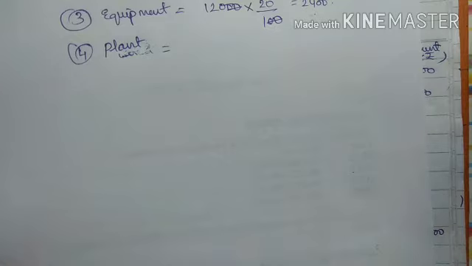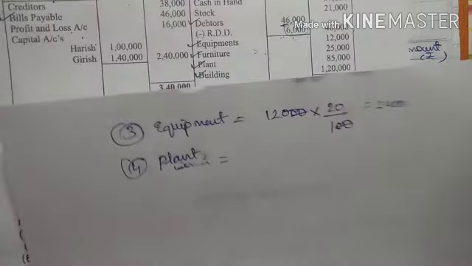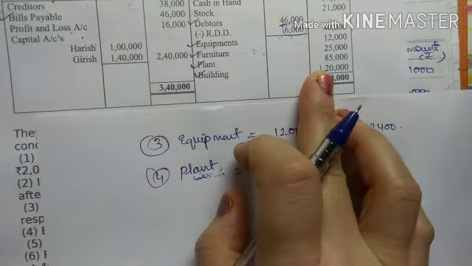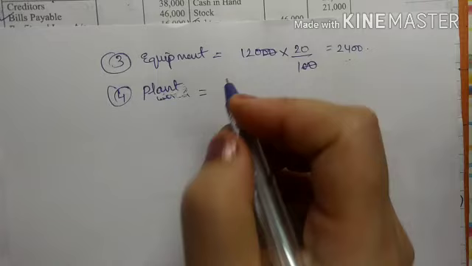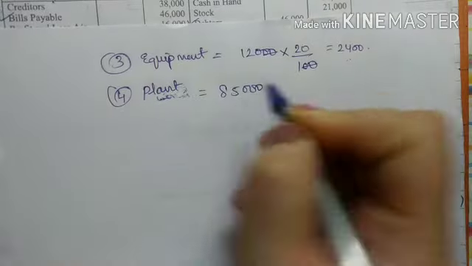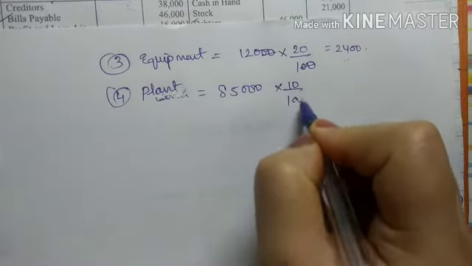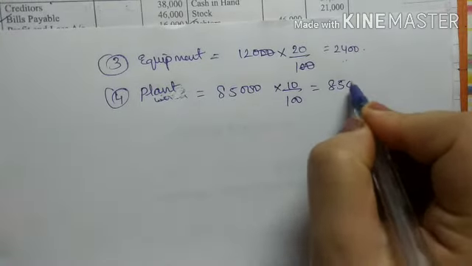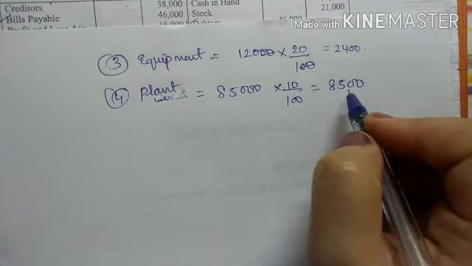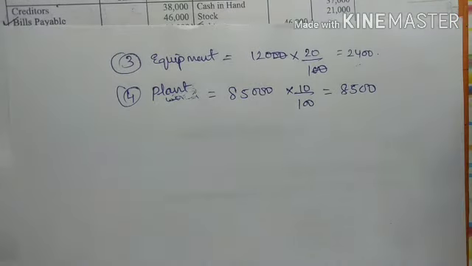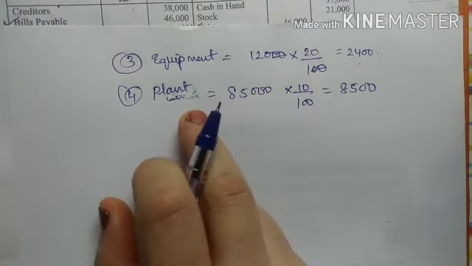Next adjustment is for plant, and the amount of plant given in the balance sheet is 85,000. On 85,000 I have to provide depreciation at 10%, so it will become 8,500.